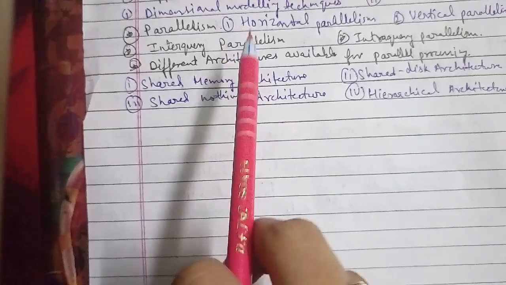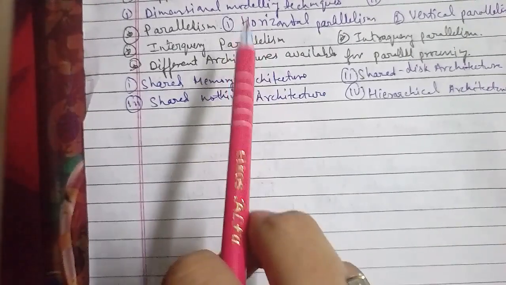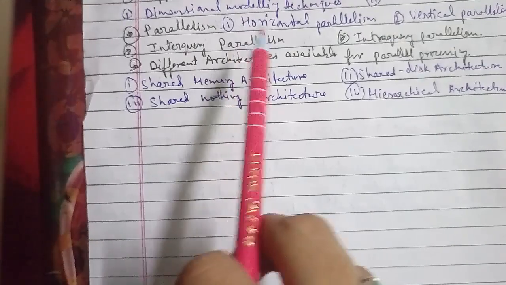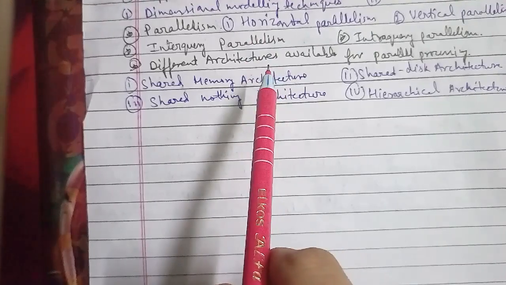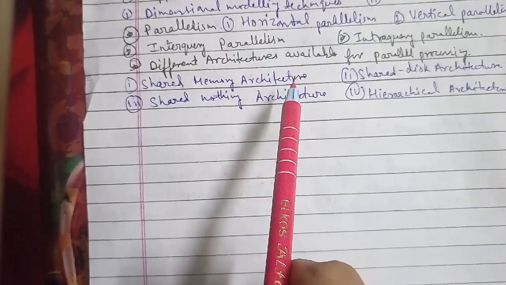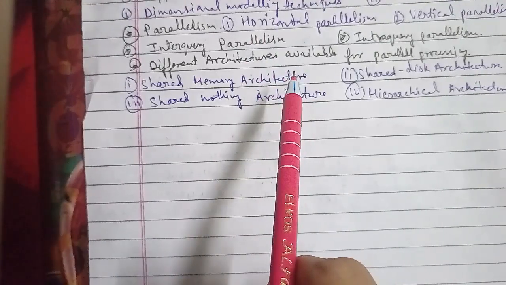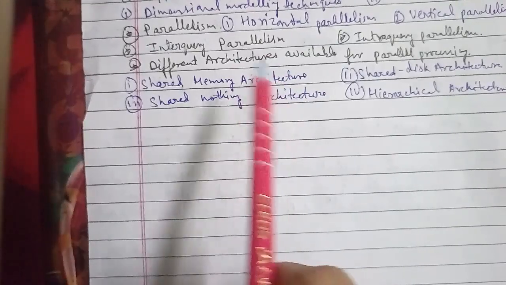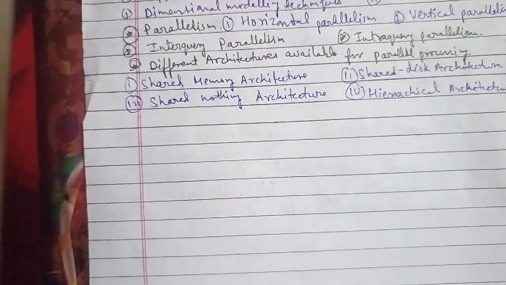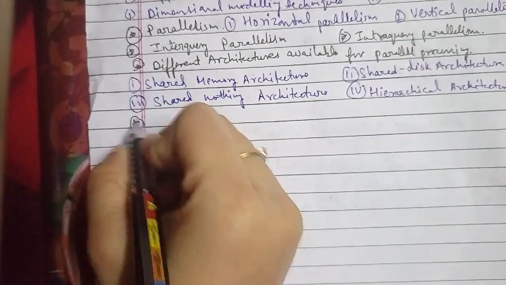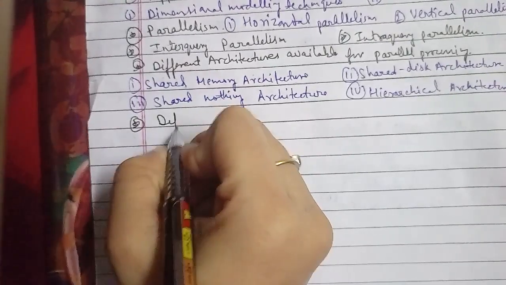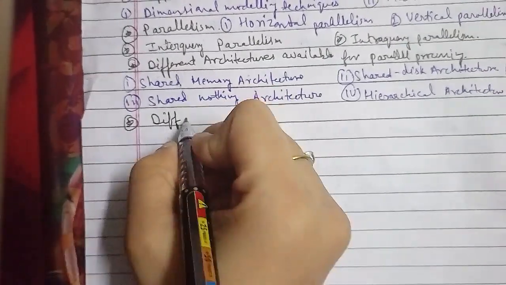Now we'll discuss another one, the difference between OLTP and OLAP, which is very important.